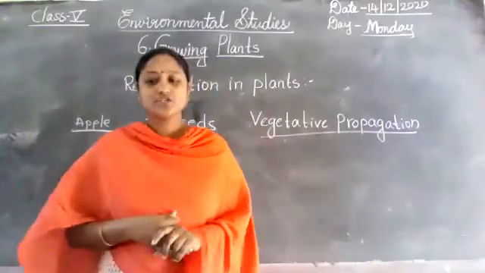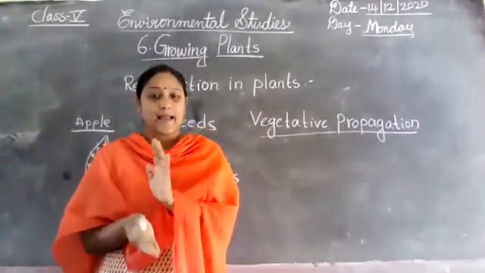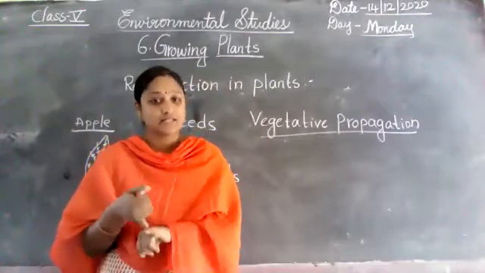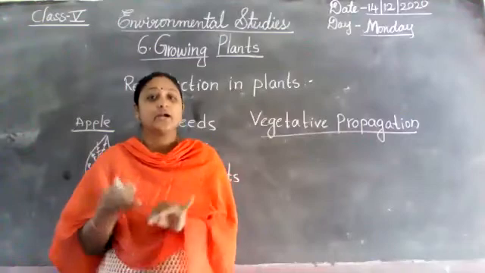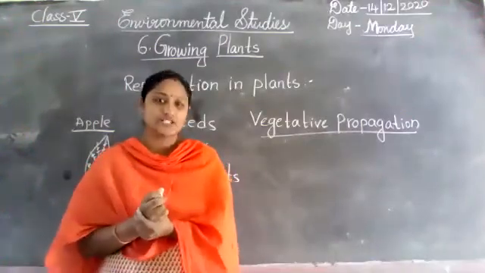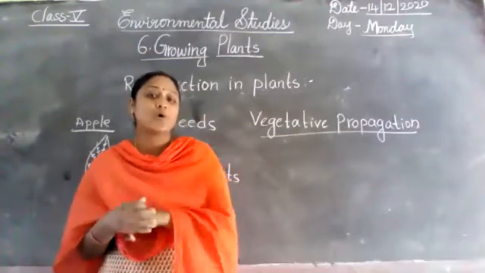Did you understand, all the children? What is vegetative propagation? Plants such as ferns and mosses do not bear flowers, children. So they have only spores.